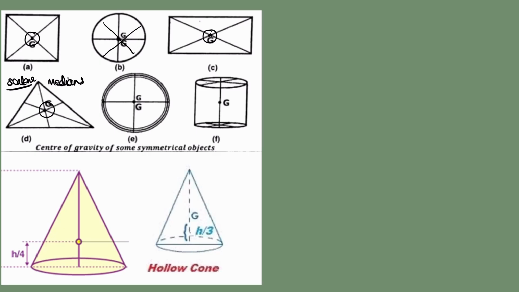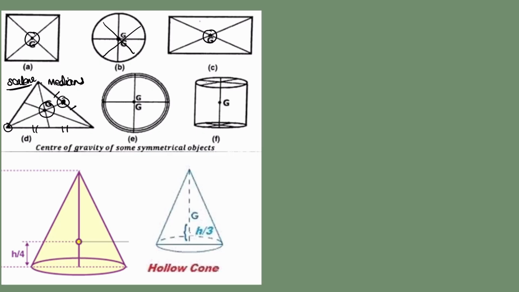What does median mean? A median is a line which joins the midpoint of a side to the opposite vertex. So if this is the midpoint of this side, the line which joins this midpoint with the opposite vertex is called the median. How many medians will a triangle have? Three, because there are 3 vertices and 3 sides. So wherever the medians meet is the point about which you can balance the triangle.